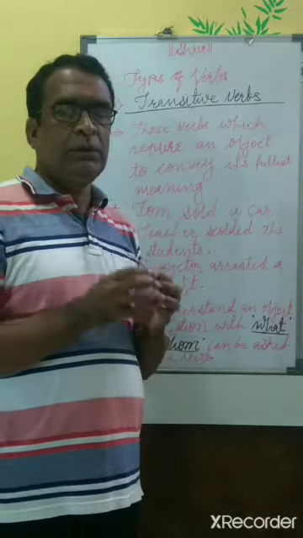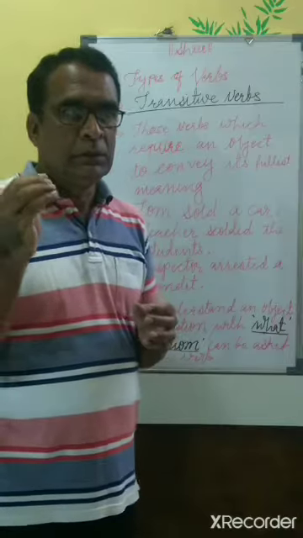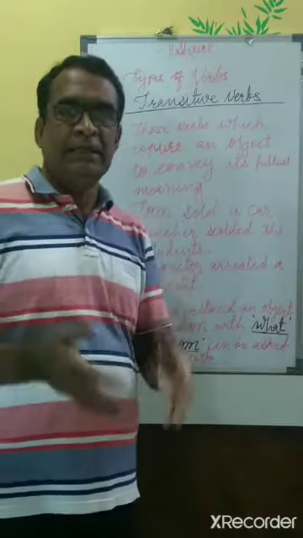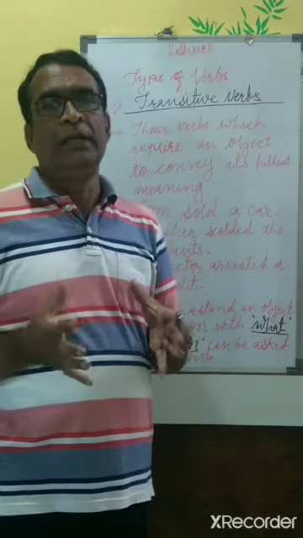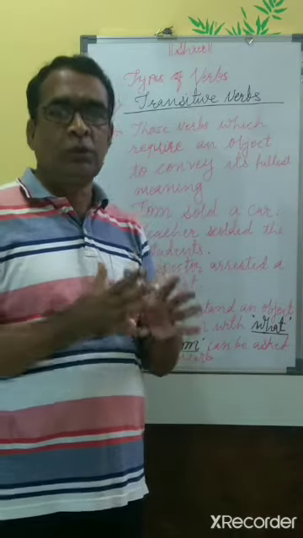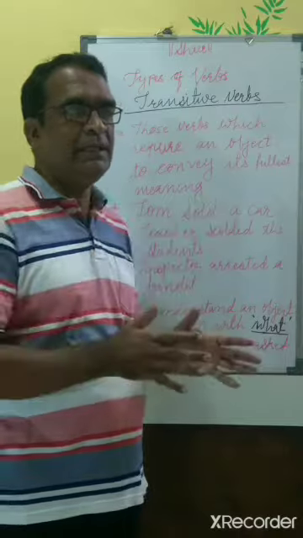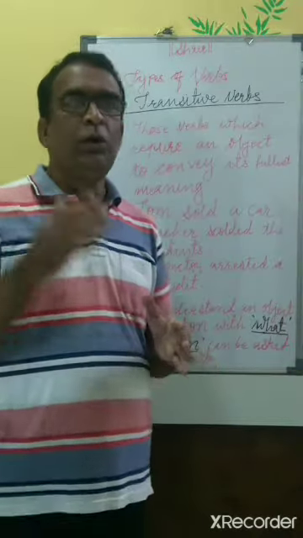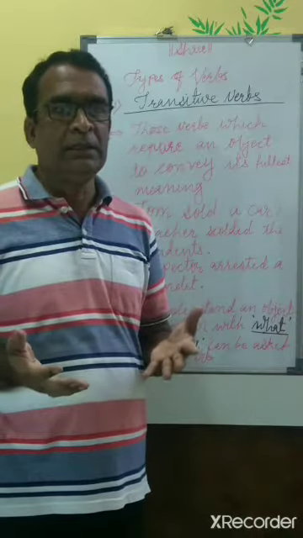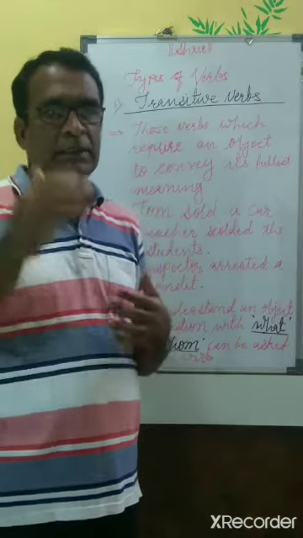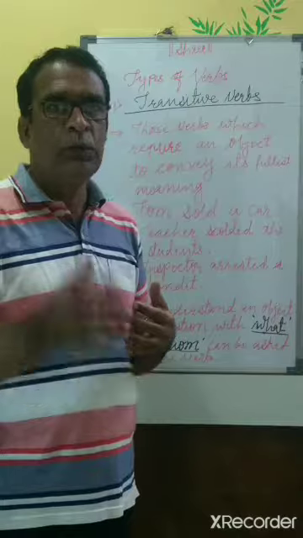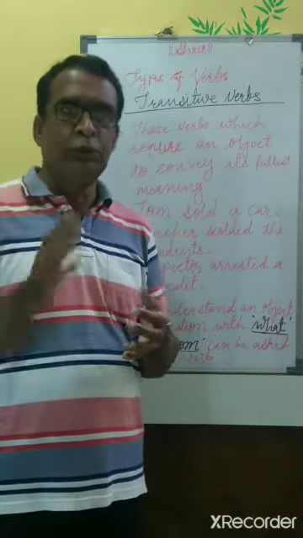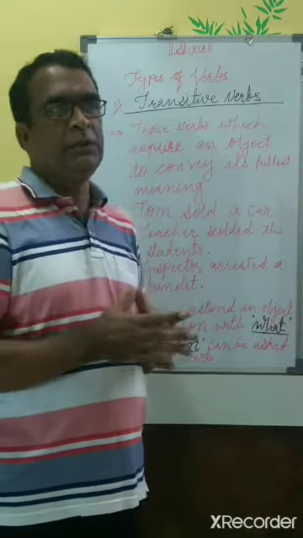A simplest test to see whether the word is an object or a complement is to make a question to the verb in the sentence by what or whom. If we get an answer in the sentence, then the given word is an object. But if the answer doesn't come, then surely it is a complement.